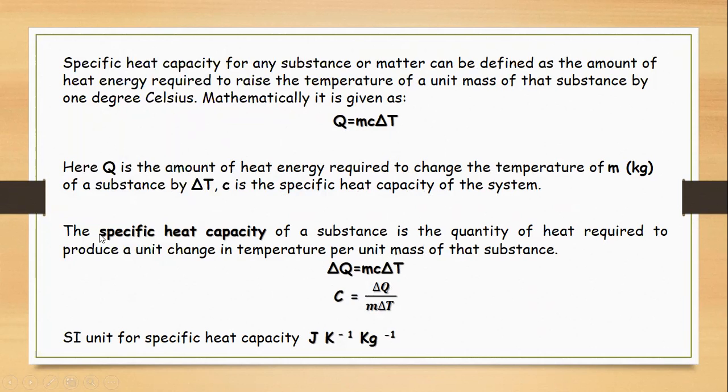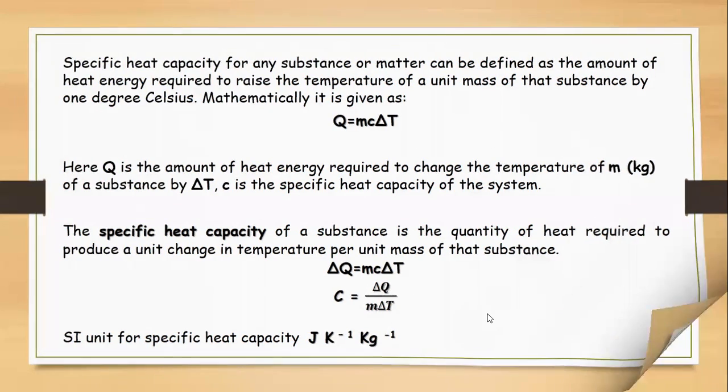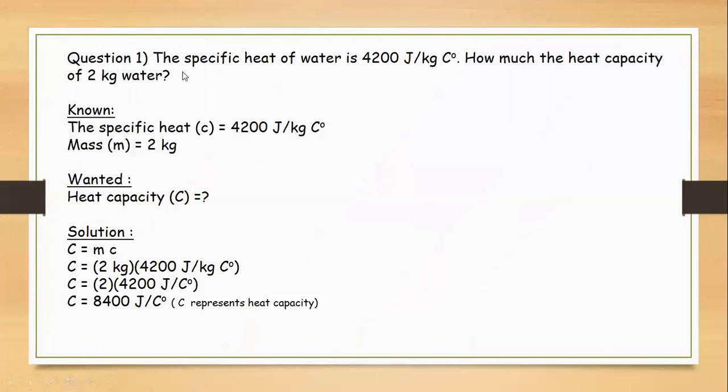The specific heat of a substance is the quantity of heat required to produce a unit temperature change per unit mass of the substance, and so its unit will be joules per kilogram Kelvin. Question: the specific heat of water is 4200 joules per kilogram Celsius. What is the heat capacity of 2 kilogram of water?